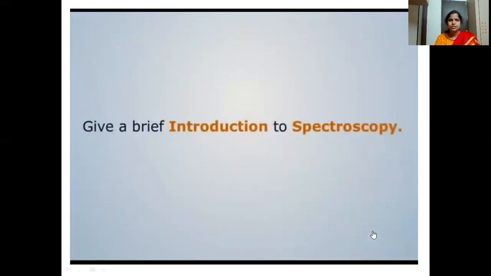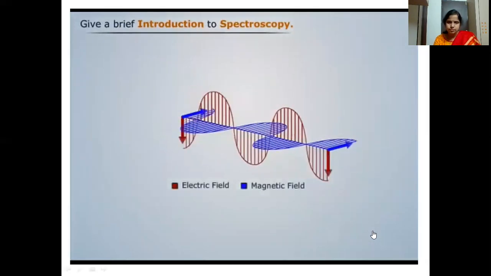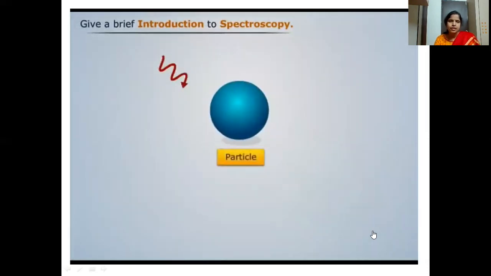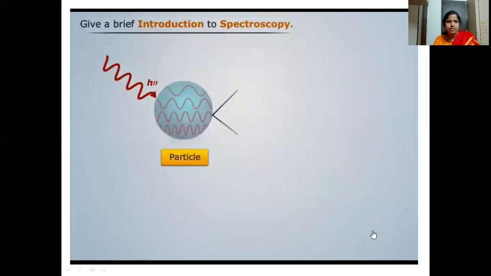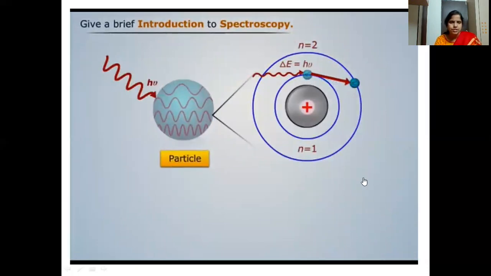So this is the introduction to spectroscopy. This is the magnetic and electric fields of a wave, that is the light which is coming in the form of a wave. When that light falls on a particle, some changes take place, either excitations or emissions.